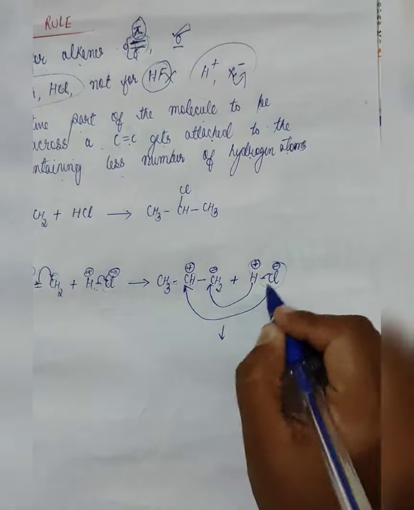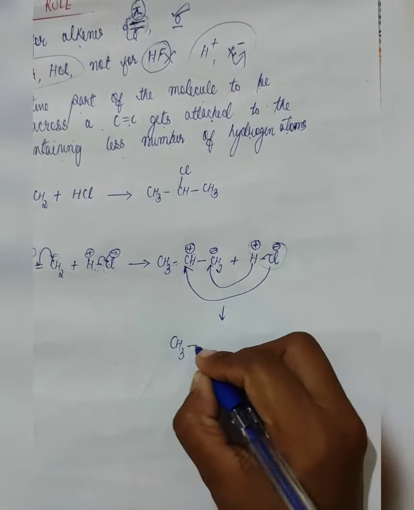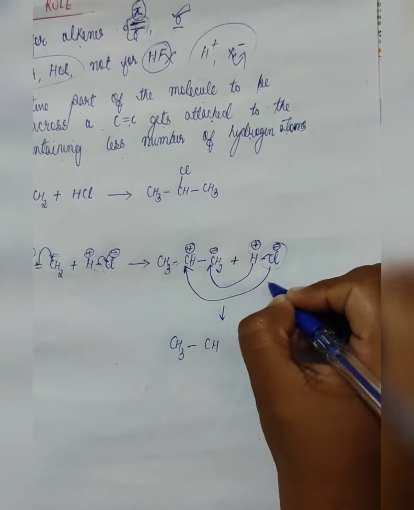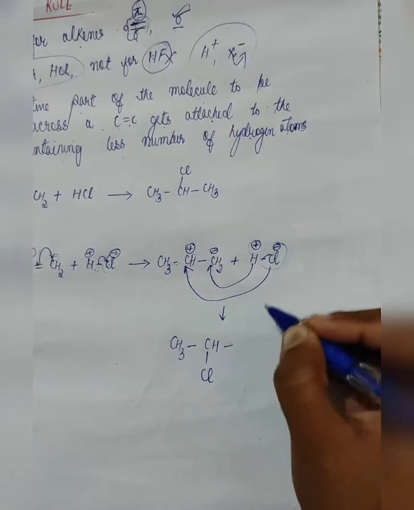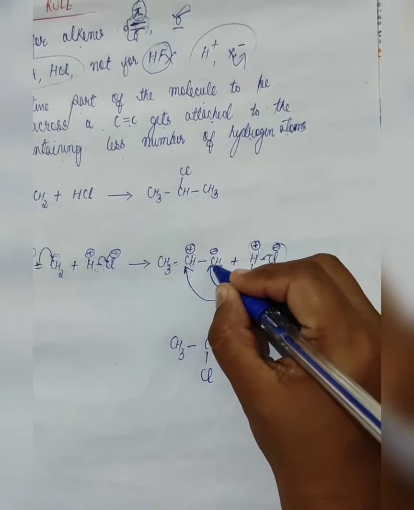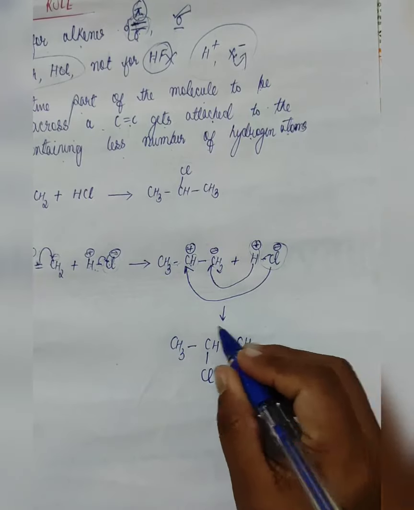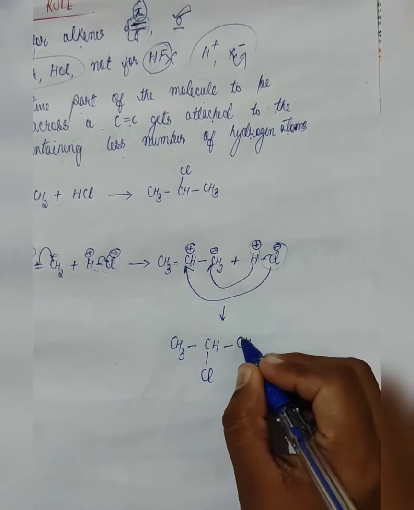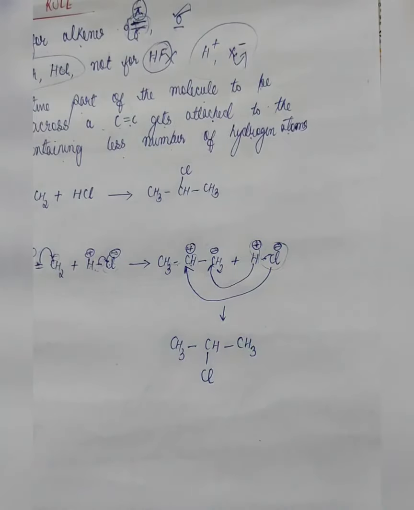Now upon doing this, we get our product, that is CH3CH. Since the chlorine went and attacked here, we get Cl here, and since the hydrogen went and attacked here, we get a stable product, that means CH3. There will be no charge because the tetravalency of carbon has been satisfied. Now this is why I explained tetravalency, because we will get tetravalency everywhere. We have to satisfy tetravalency in every reaction.